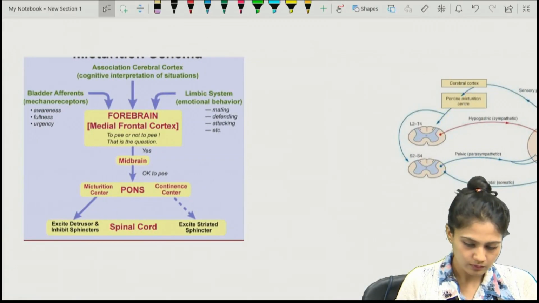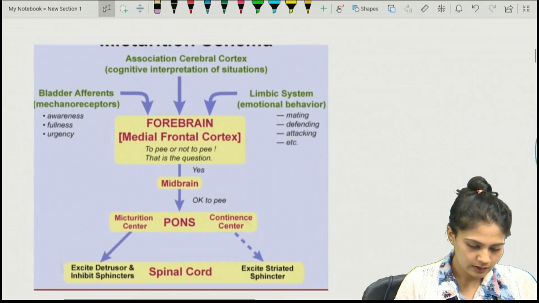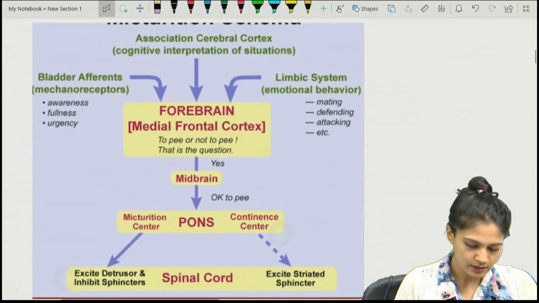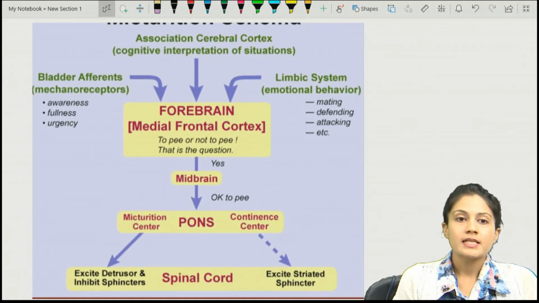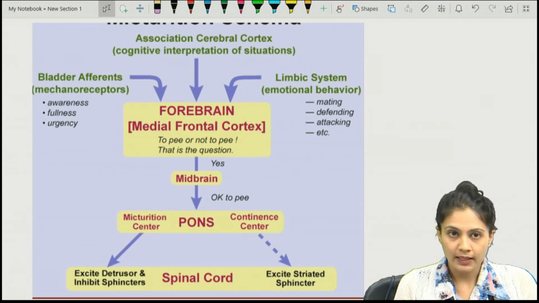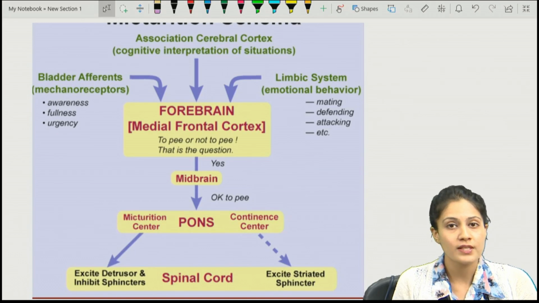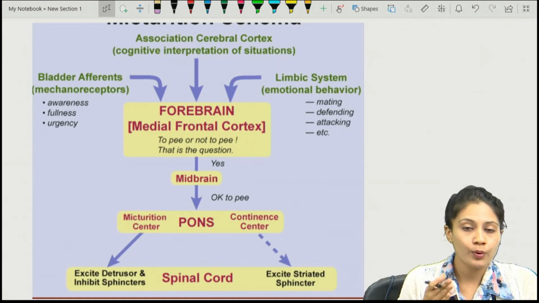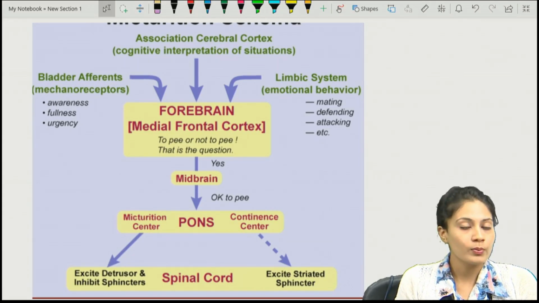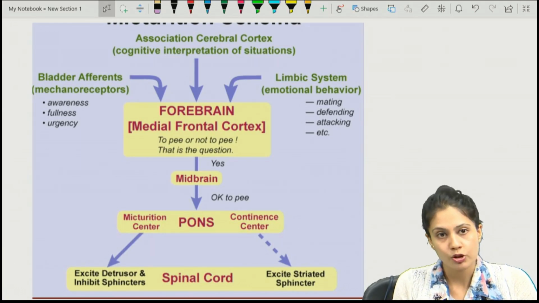So this is how the micturition is actually controlled. There is an association cerebral cortex, in which the cognitive interpretation of the situation occurs. Here we are talking about the micturition.